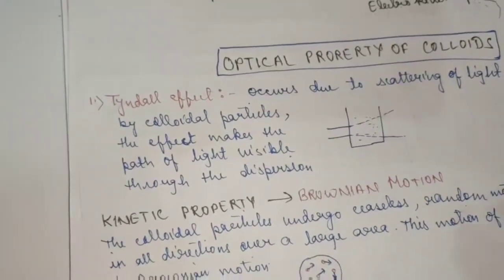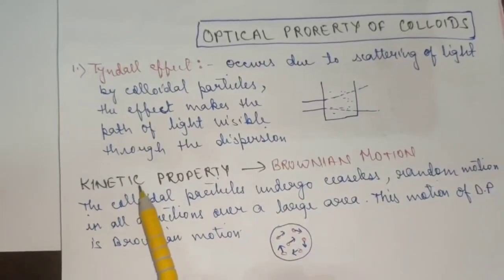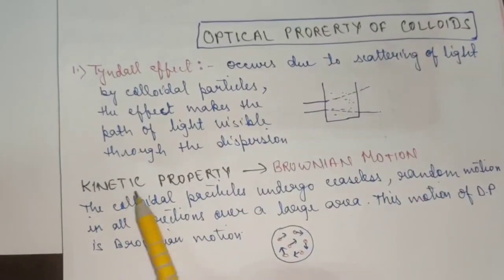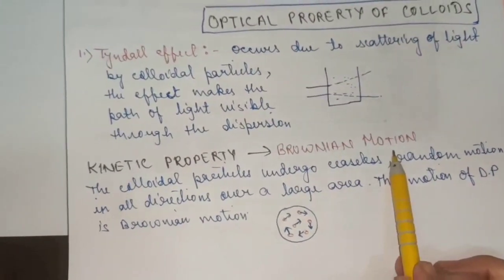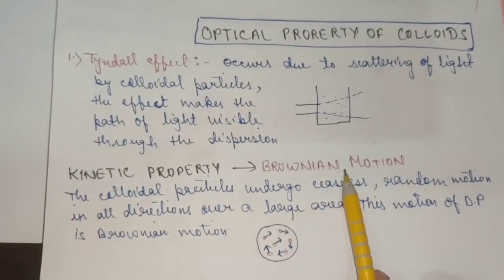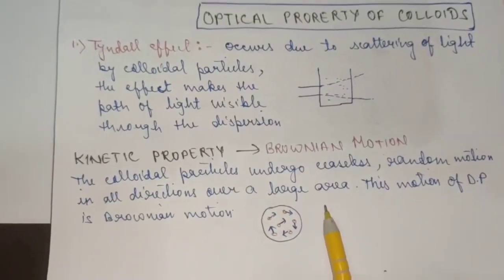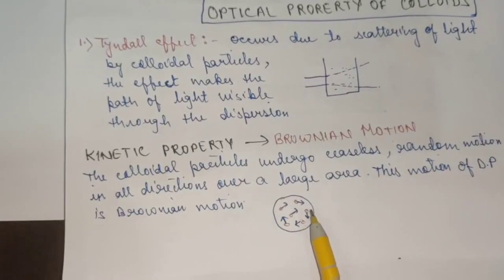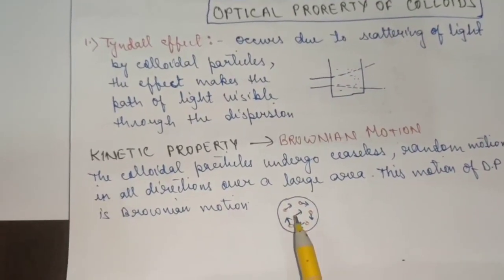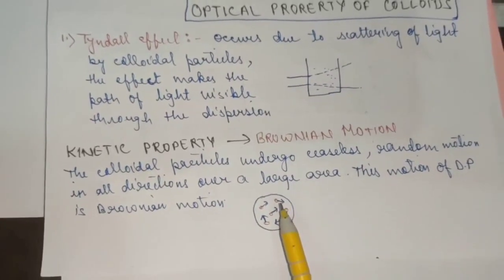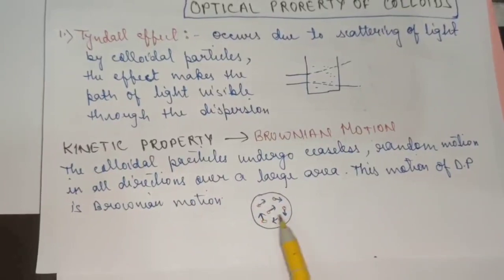Now coming to kinetic property. The term kinetic is related to motion. So this kinetic property corresponds to Brownian motion here. This was observed by Robert Brown, first of all, under his microscope, when he saw that pollen grains dispersed in water collided with each other and followed a zigzag path.